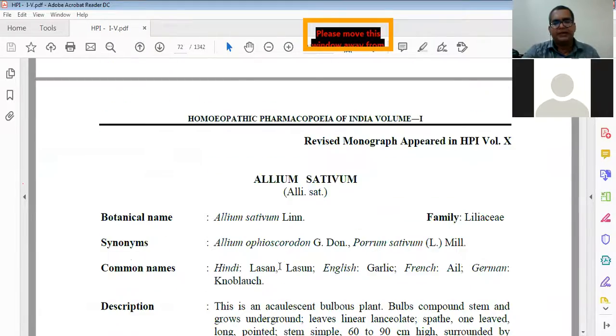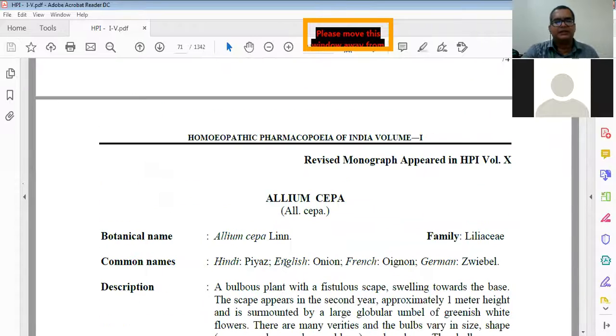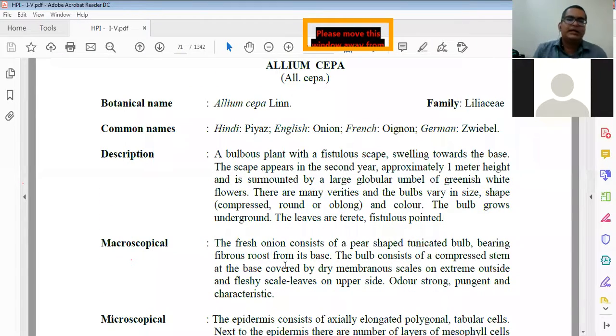Like Allium cepa, Allium sativa. Allium cepa, the botanical name is Allium cepa Linn. The common name is Hindi pyaj, English onion. So at least you remember only onion.